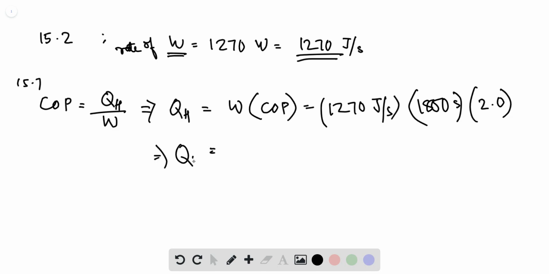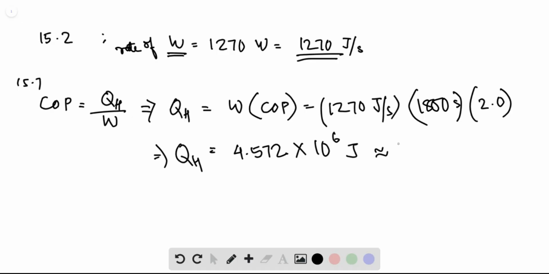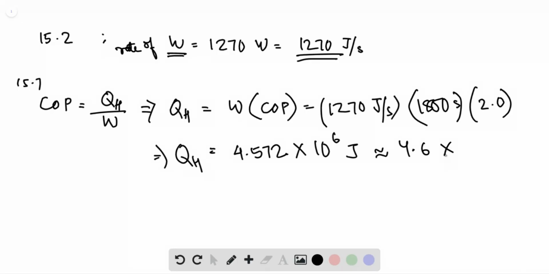Now calculating this expression, we find QH to be 4.572 times 10 to the power 6 joules, or approximately 4.6 times 10 to the power 6 joules.